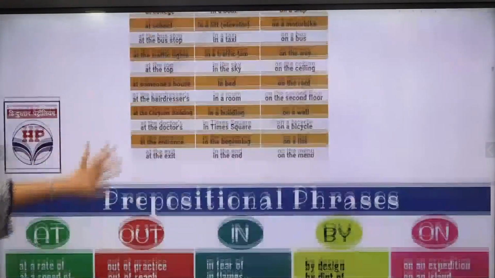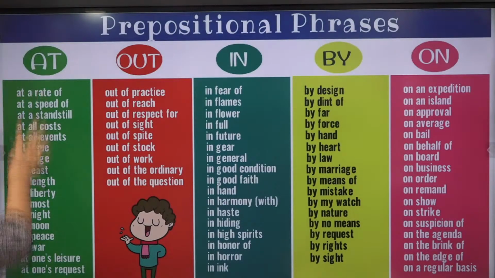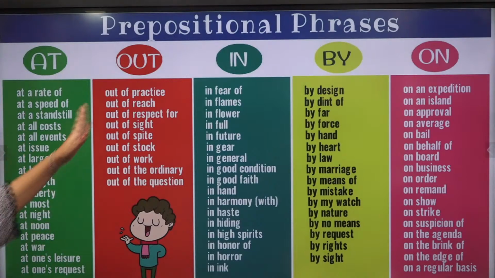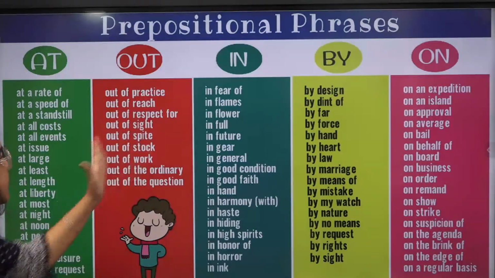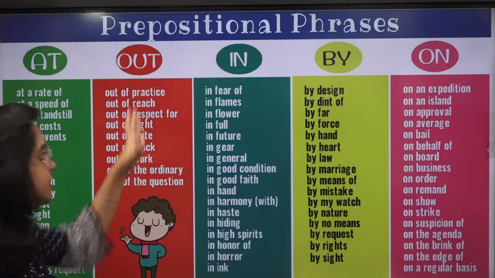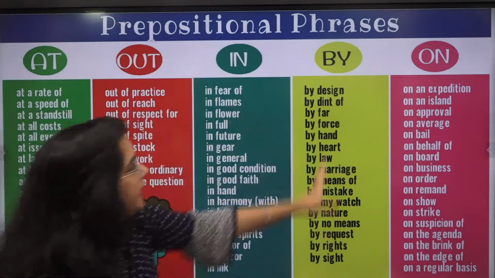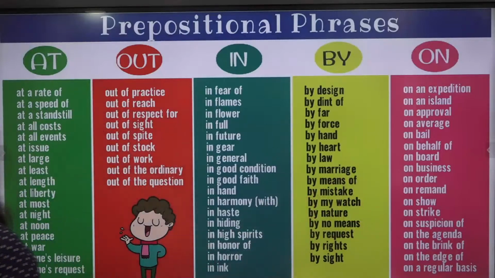Like suppose a question comes from here. And similarly, I have got a rule book for you, where you need to use all these prepositions. And these are very important. Where you need to use at: out of practice, out of reach, out of sight, out of spite. Now these are what I'm calling phrasal verbs. This is the phrasal verb in actual. In, by, on. Whatever these are, you can just take a screenshot. Basically, you need to understand the differentiation between all these, right? We have already discussed it in the class also.